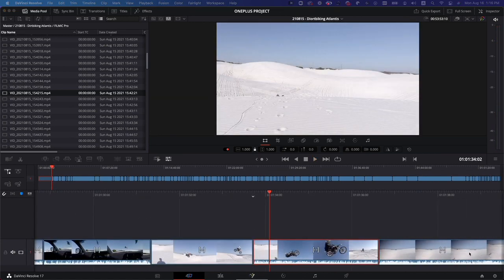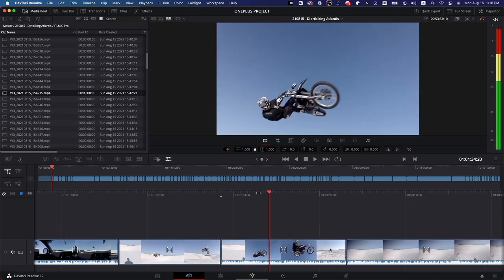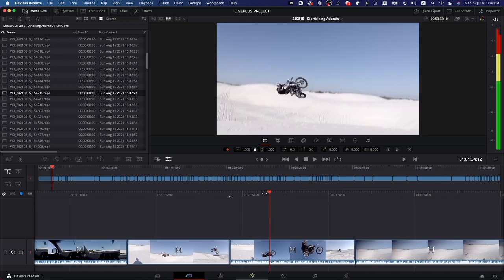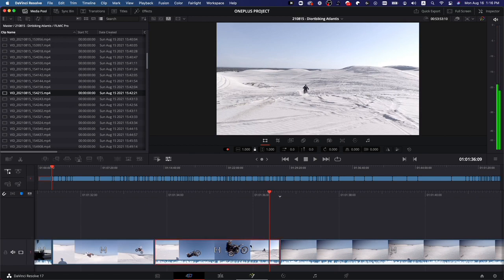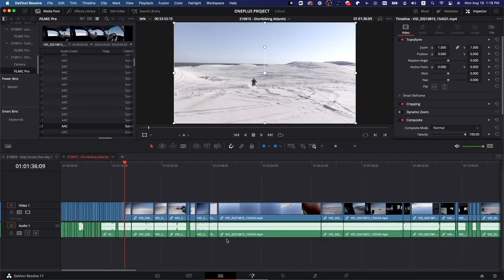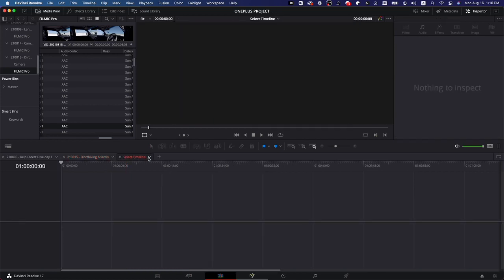Okay, so there's this one moment in my timeline that I think could work well with this other shot that we shot a couple days ago. It's of this dirt biker flying through the sky and landing over there. So I'm just going to copy this clip. What I'm going to do is go to my edit tab where I have my other timelines, and I'm just going to open up a new timeline. It was the Acro Day.